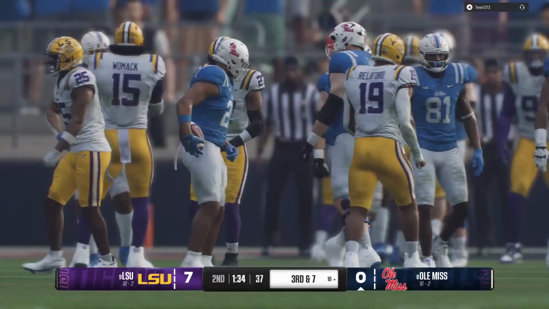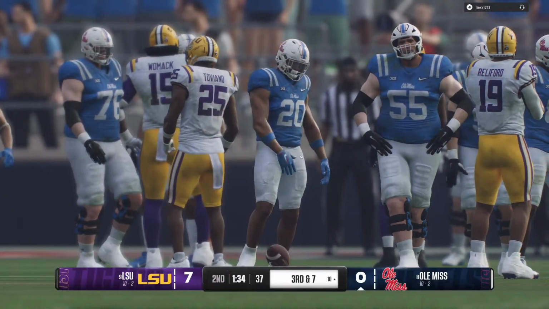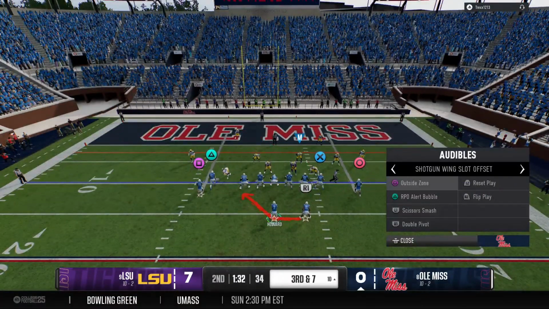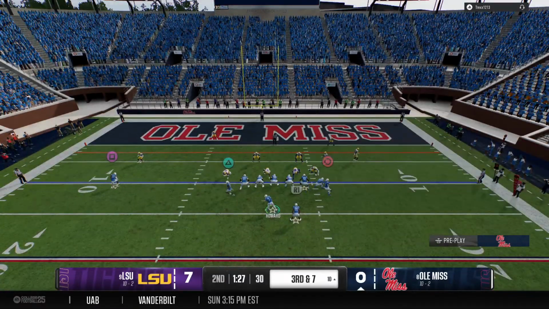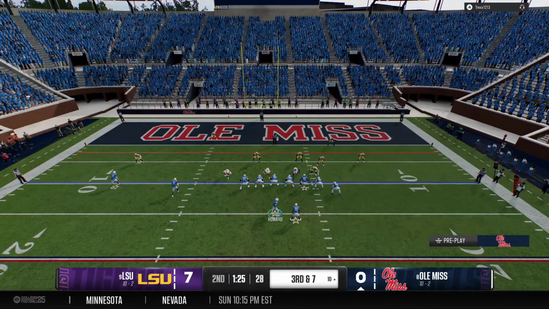Well, Chris, this is going to set up a big third down now for this offense. They're down early in the game with all the hype and the pressure of a playoff game. You don't want to dig yourselves too big of a hole. They've got to keep this drive alive, so they need to convert right here.